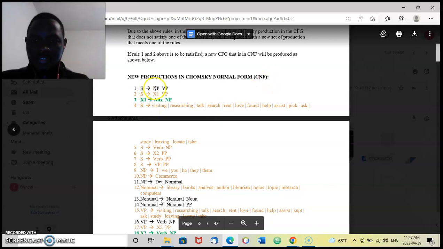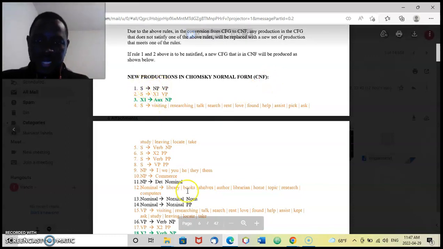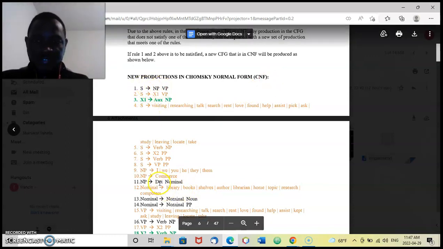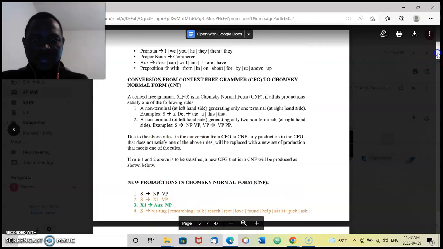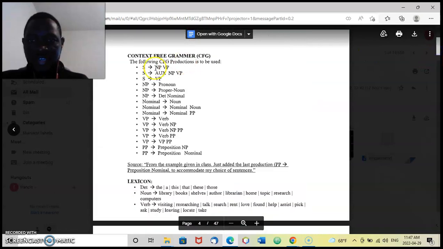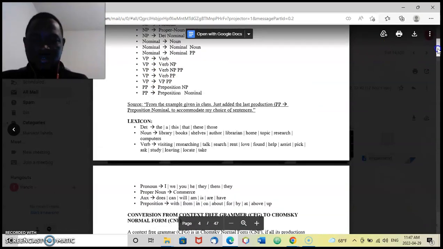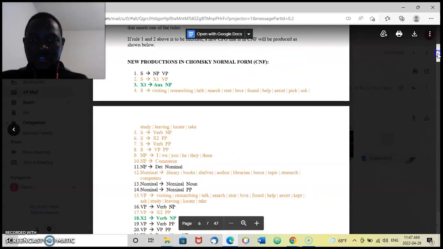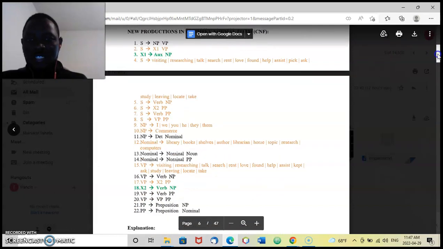The ones in black are obeying CNF and were not touched. For instance, this S generating NP VP, which is here, I didn't touch because it didn't require a change, it was already in CNF format. The ones that are not in CNF format are the ones I had to replace, shown in red.